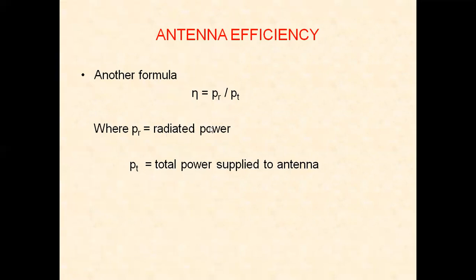So the efficiency of an antenna is defined as the ratio of the power radiated to the total input power supplied to the antenna, and is represented by PR by PT.